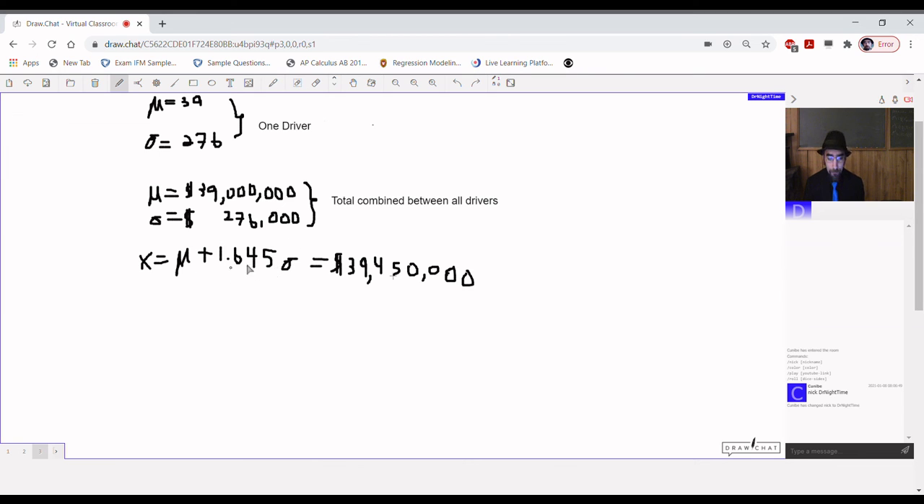And finally, the critical z-value for a one-sided 95% confidence interval is 1.645. And again, that's one of those figures that if you don't remember it yet, don't worry. Assuming you're practicing enough to pass exam P anyway, you'll have it memorized by the exam date. We say x, the total amount you need set aside, equals the mean plus 1.645 times the standard deviation. That's going to be 39 million plus 1.645 times 276,000, which gets us approximately $39,450,000. And so that's how much the company should have set aside.